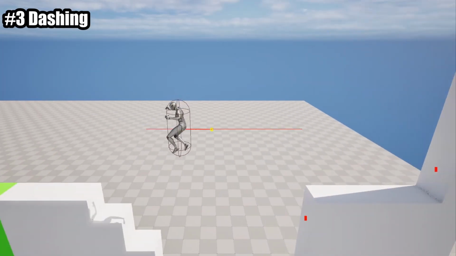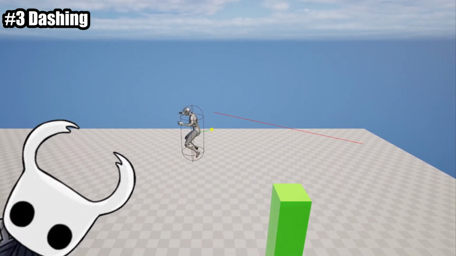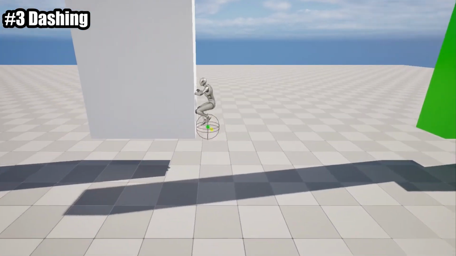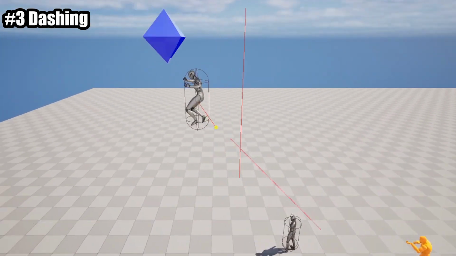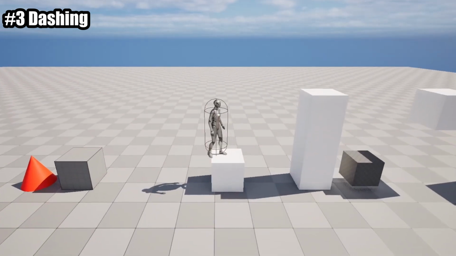The next thing to implement is our dash. A lot of platformers have a dash, and I love the feeling of Hollow Knight and Celeste's dashes, so I wanted to make my own. The long-term goal would be to have this dash be one of the player's attacking options, and so long as they are hitting an enemy, they can keep on dashing.